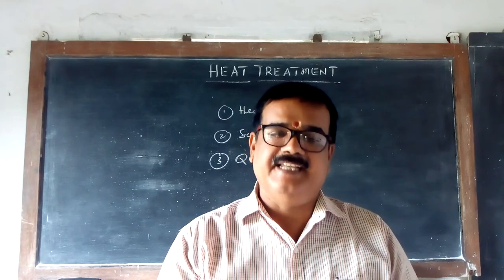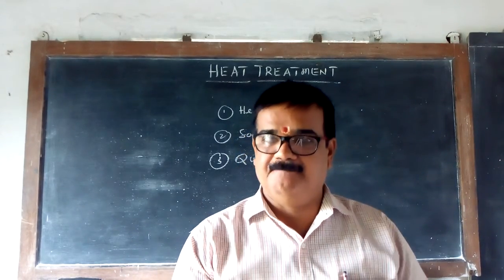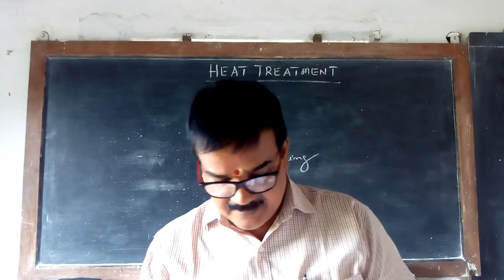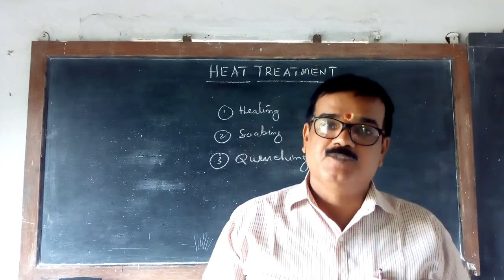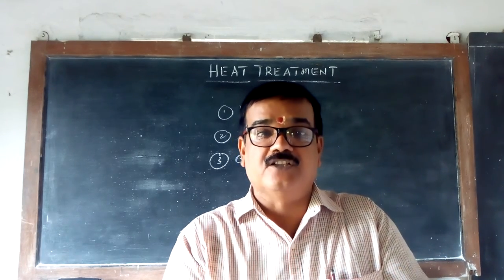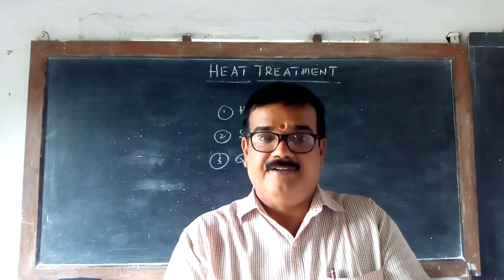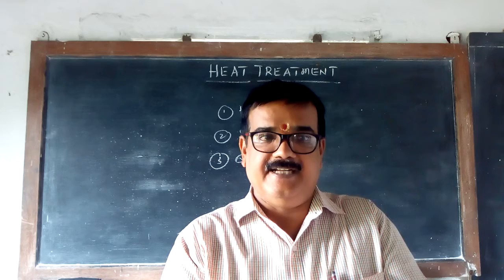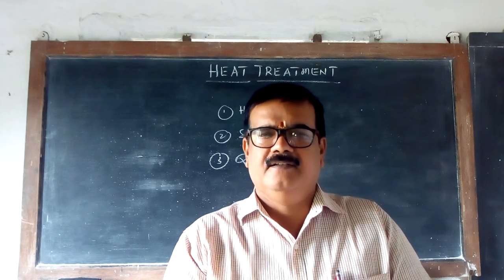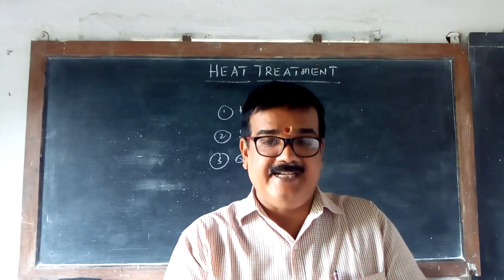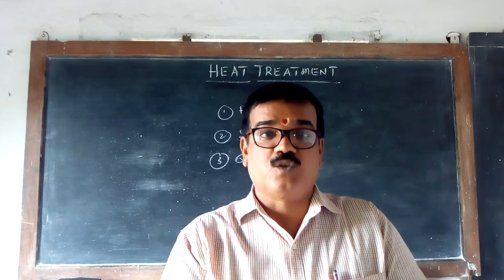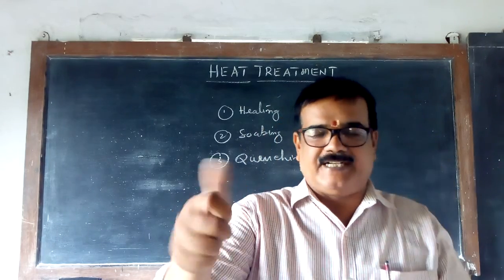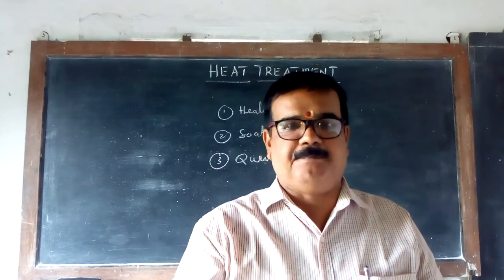For this again you have to go to the structure of steel. This structure of steel, which I have explained in first year, you all know about it. Which all structures does steel have? Ferrite, pearlite, cementite, martensite, troostite, sorbite. Troostite and sorbite are the same, they will come only in tempering.